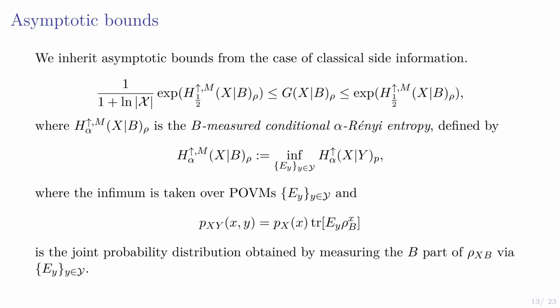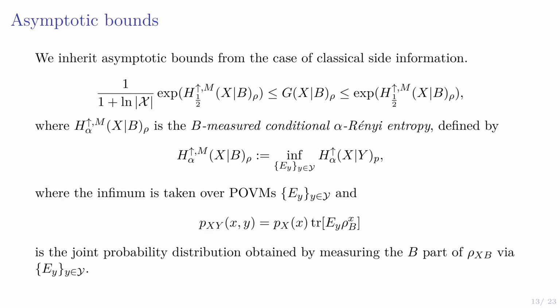So first we can get some asymptotic bounds just directly from the classical case. So I've written our bounds here. It's just like the classical one, except now we have this B-measured conditional alpha Renyi entropy. So it's the same entropy we saw before, except minimized over POVMs.